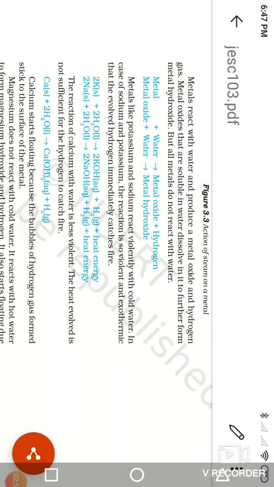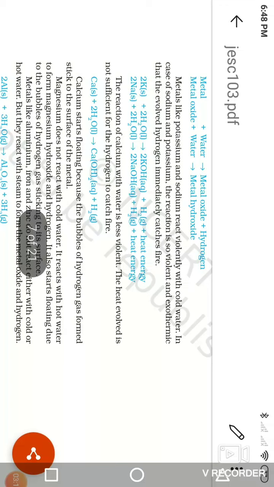Those metallic hydroxides are produced. Metallic oxide is also reactive with water, and there is formation of metallic hydroxides.